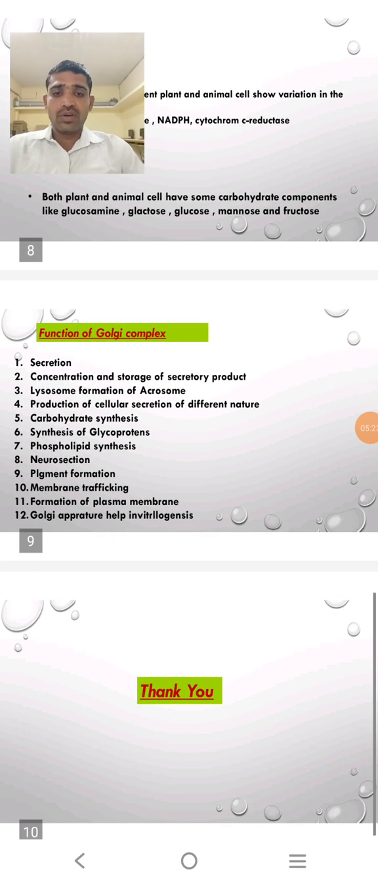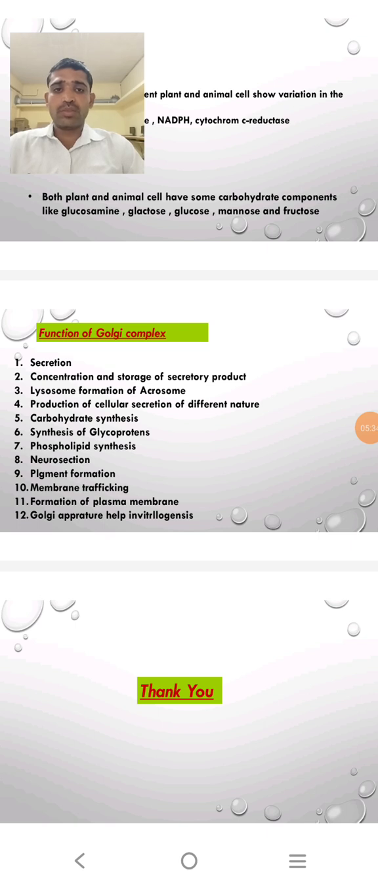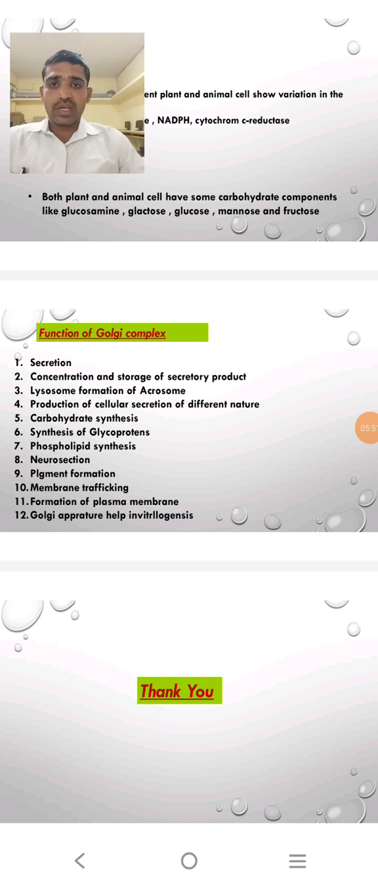Then the function of Golgi complex. There are various functions of a Golgi complex. First one is secretion. That is the major function of a Golgi complex. Secretion is the product which is produced by the Golgi complex and secreted outside the Golgi complex. Then concentration and storage of secretory products. Many molecules are produced in the Golgi complex and stored in the Golgi complex for future use.